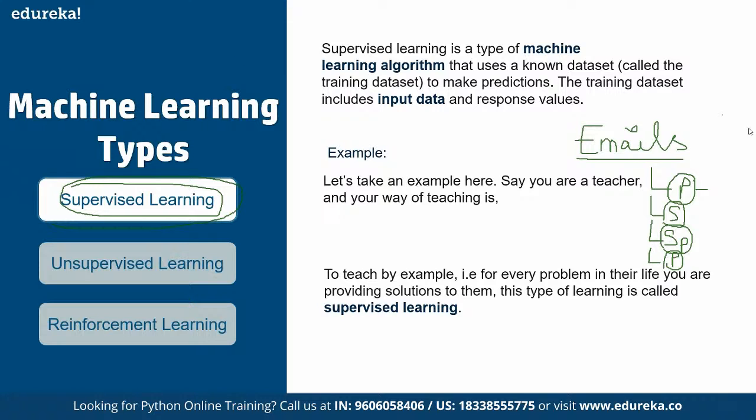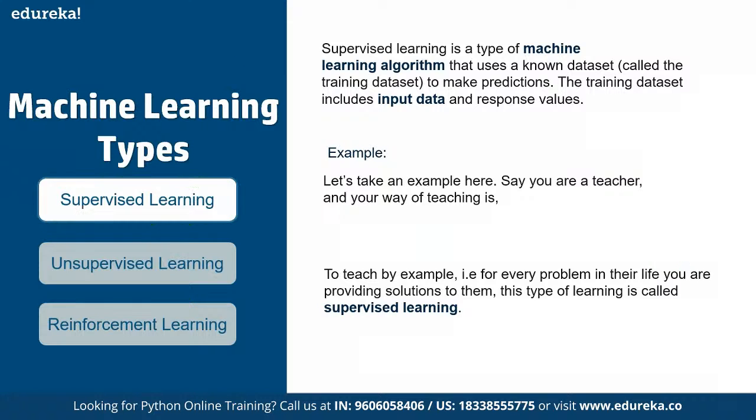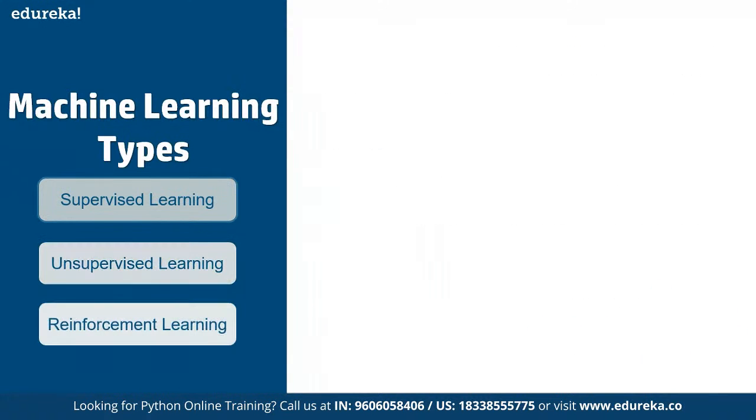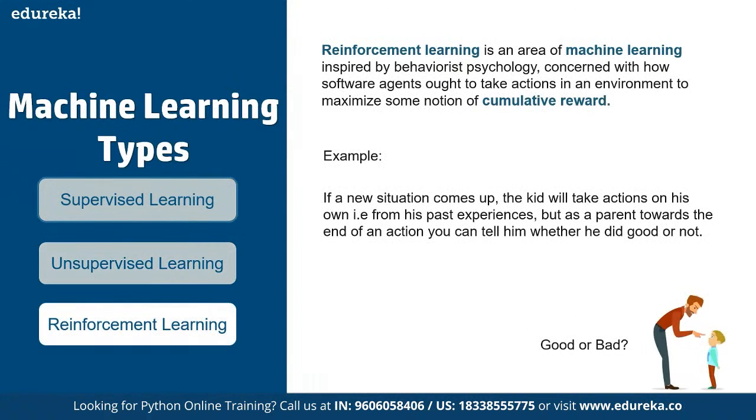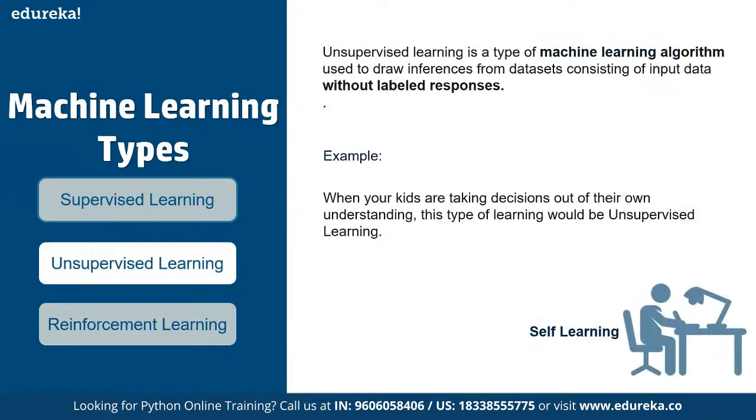So next we have unsupervised learning. Here we make use of unlabeled data sets. A simple example is the recommendation engine. When you're using Netflix or YouTube, we get multiple recommendations. Now they are not based on any labels. They are based on whatever videos we are watching and in which video we are spending more time.